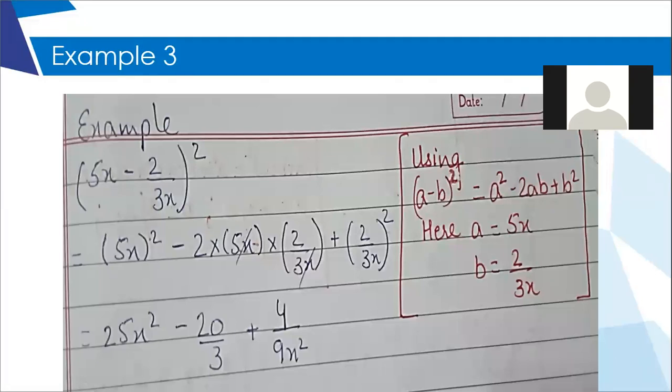Remember, why do we cut x and x? Why are we cutting 5x and 3x? Because they're not similar, right? I have not cut 5x and 3x. I have just cut x and x because there was one x in the numerator and one x in the denominator. So no number I have cut. I have only cut the variable. If there are same numbers up and down, we cut it.